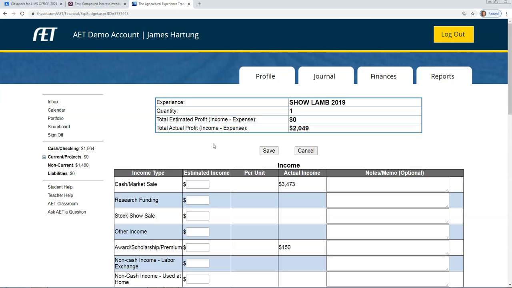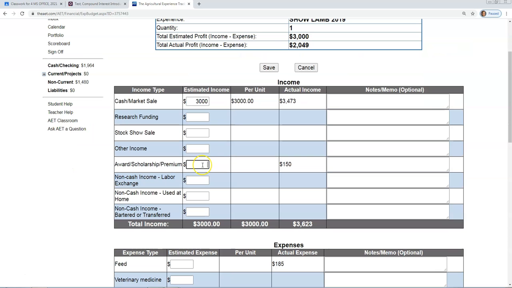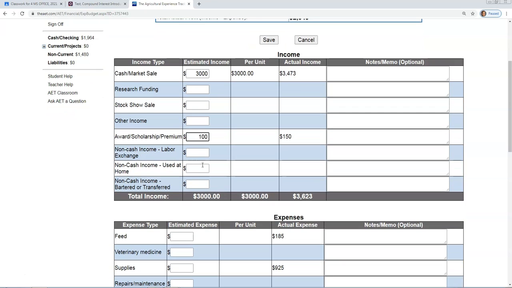So even though we've already completed this project, we will go ahead and assume that we are at the beginning of the project, and we'll put in some estimated values for these different categories. Let's go ahead and estimate our cash market sale income as $3,000. We think we might have a chance at winning some showmanship awards, so we'll estimate $100.